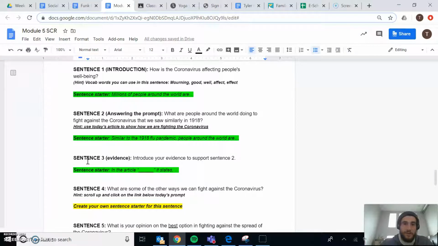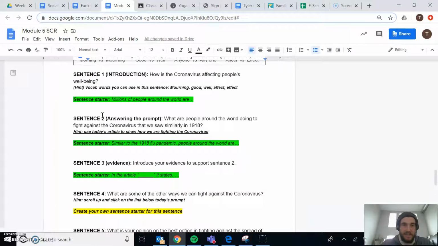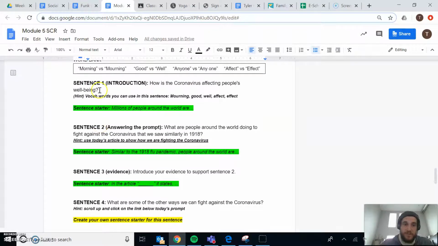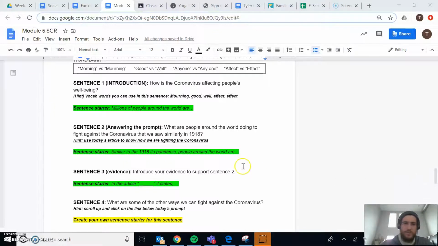Here's a sentence order. It's sentence 1 through 6. So that means that your sentence 2 should follow sentence 1. Sentence 3 should follow sentence 2. Keep these in order. And how you keep these in order is just start each sentence with the sentence starter that I've given you. Okay, so each sentence has a question that we're going to answer to help guide our writing and what we want to include for each sentence.